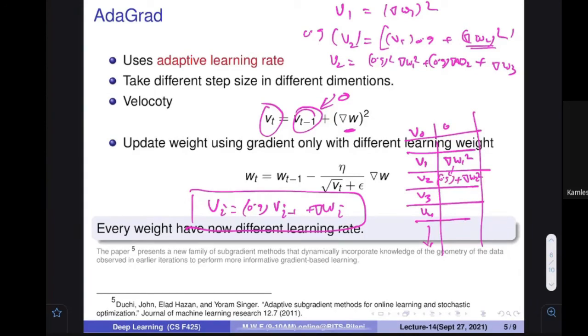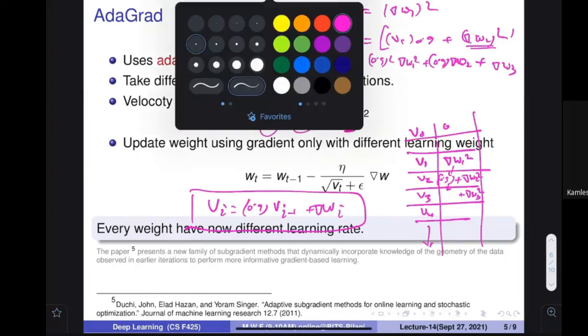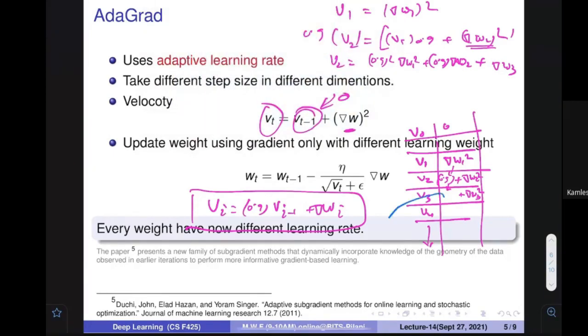V3 is W3 square plus all these things multiplied by 0.9. So what do you get at this particular place, can you help me? 0.9 would be multiplied to this quantity: 0.9 delta W2 square plus 0.9 square delta W1 square, like that.